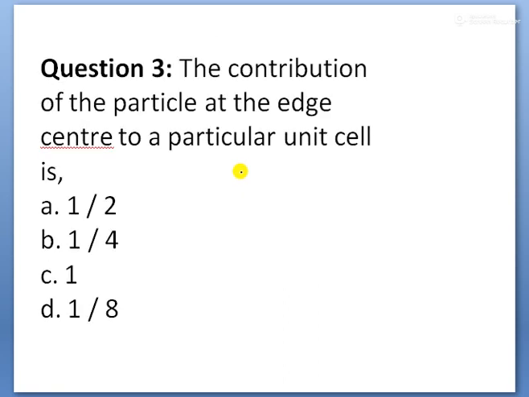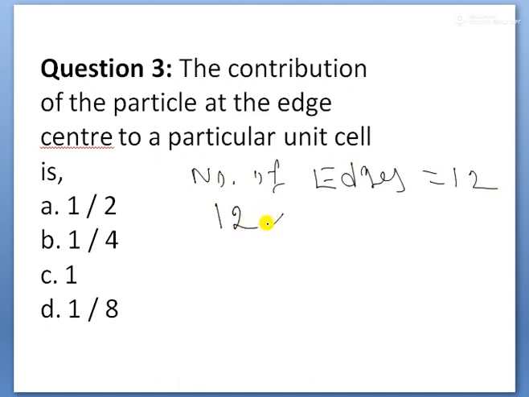Next children, the contribution of the particle at the edge center to a particular unit cell. Here in a particular unit cell, how many edges are present, children? 12 edges are present, children. Number of edges is equal to 12.